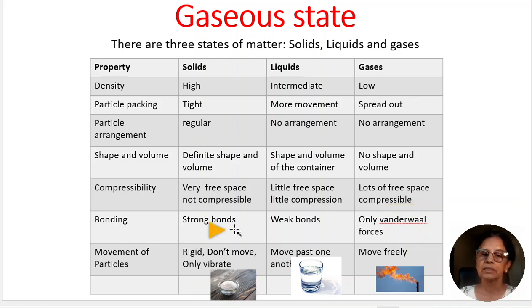Bonding. Solids have very strong bonds like ionic bonds, and liquids have weak bonds like covalent bonds, and the gases have weak van der Waals forces between the molecules. Movement of particles. The solids are rigid, the particles don't move, they only vibrate over short distances. In liquids, the particles move past one another, they slide over one another, and in gases, the particles move freely